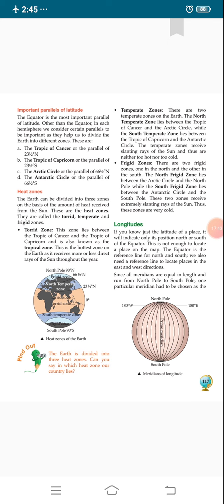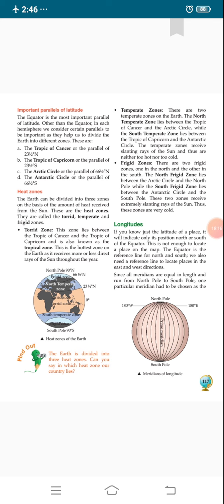Number 1, Tropic of Cancer, or the parallel of 23.5 degree north. It means Tropic of Cancer's measure is 23.5 degree north. Number 2, Tropic of Capricorn, whose measure is 23.5 degree south. Third, Arctic Circle, whose measure is 66.5 degree north. And fourth, Antarctic Circle, whose measure is 66.5 degree south.